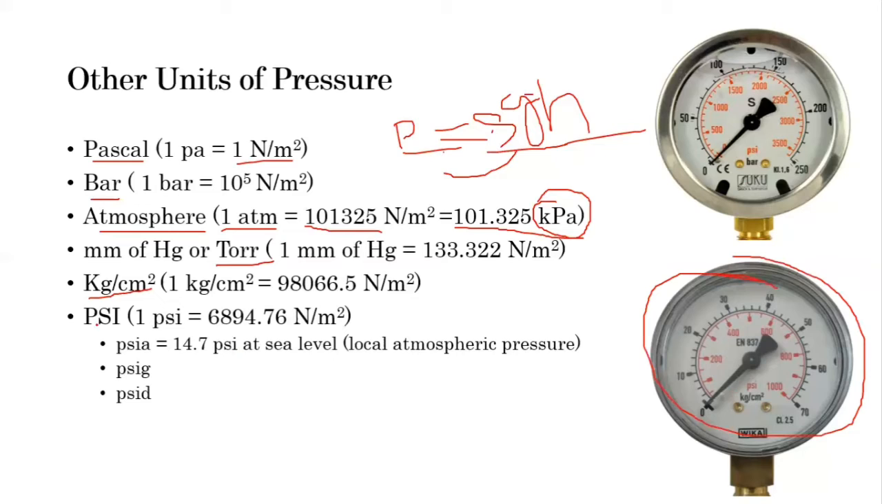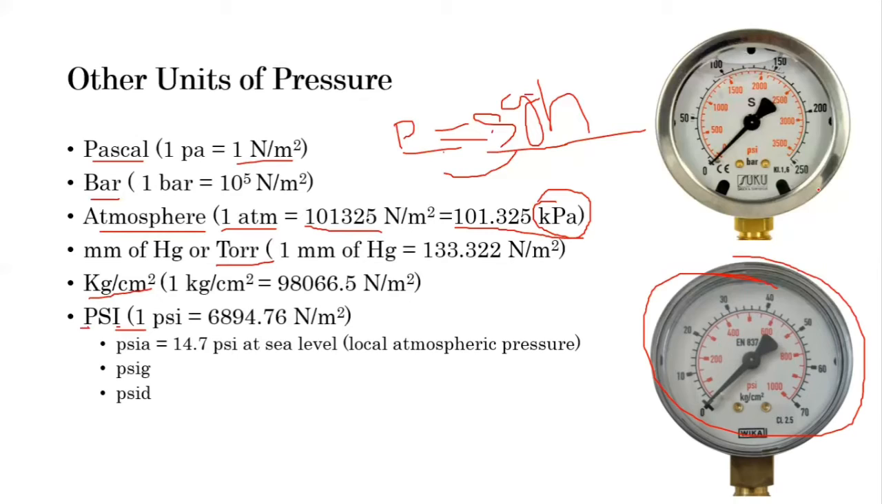PSI is per square inch. Sorry, pound per square inch. So pound is the unit of weight, and square inch is the unit of area. Here you can see the black color or outside number, which is up to 70. It is the kg per cm square, and the inside numbers are PSI, pound per square inch. This is up to 70, so this is for low pressure applications.